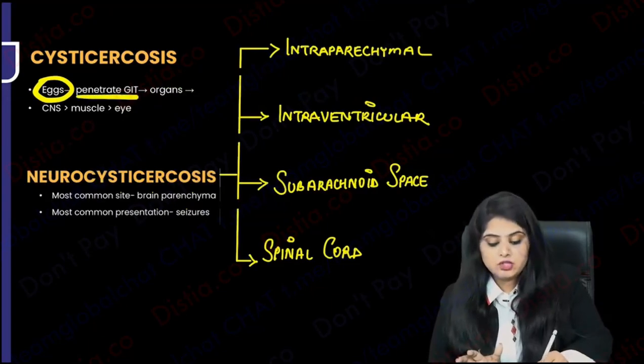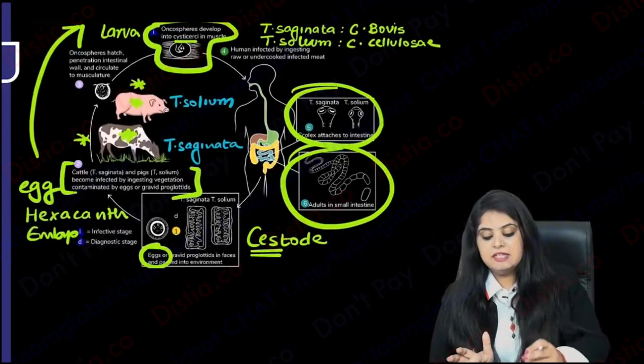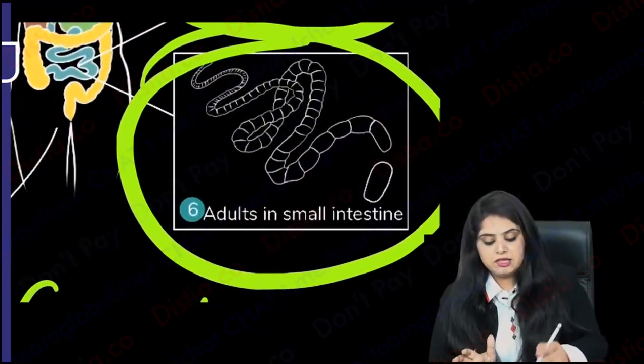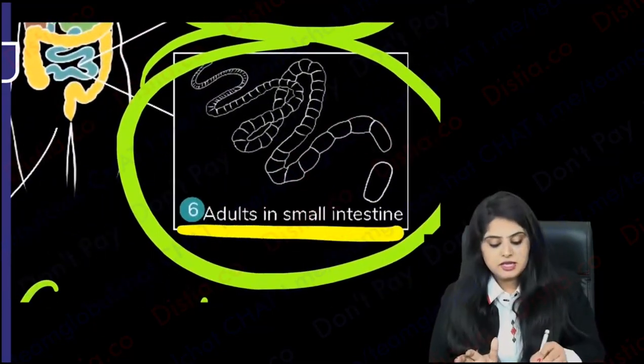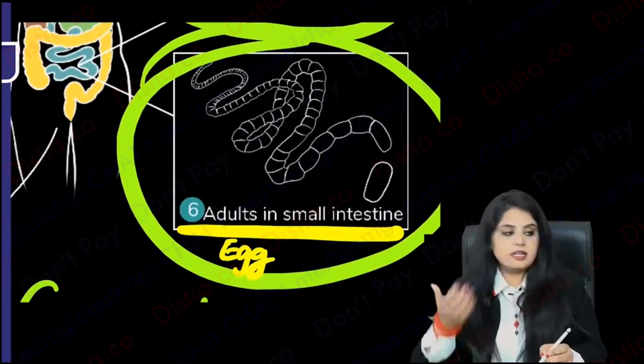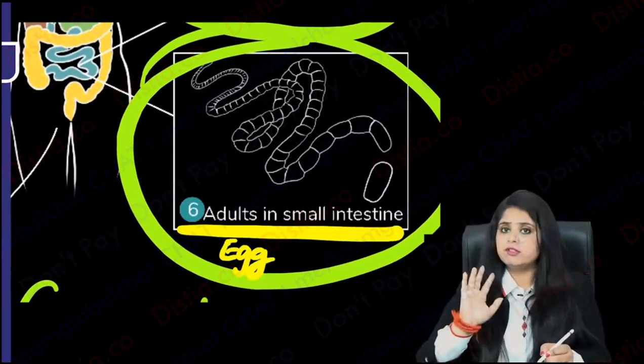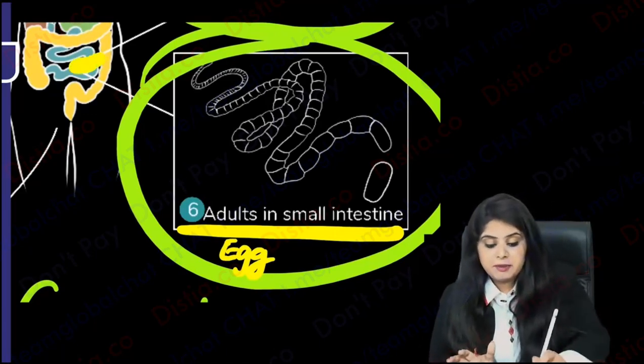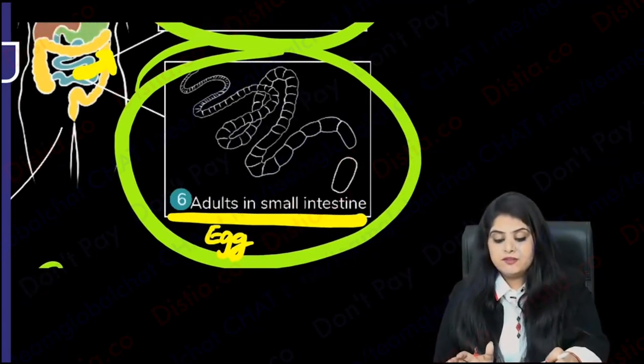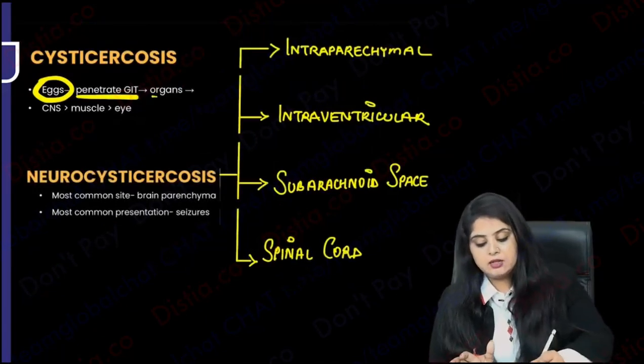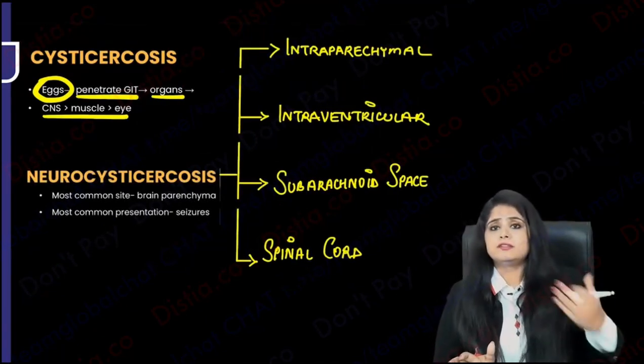The eggs go into the GI tract. I'll take you back to the life cycle. See, where did you see the adult worms? Can you see the adult worms over here in the small intestine? Imagine they laid down eggs. Where are eggs supposed to move out? Eggs are supposed to move out in the stool, but the eggs decided we will penetrate into the GI tract and then go to different organs, CNS, muscle, eye, and so on.